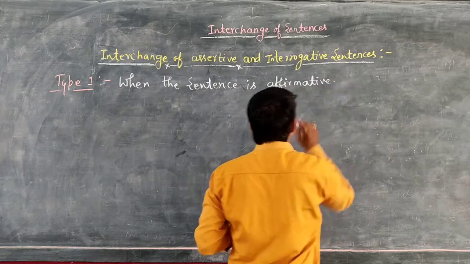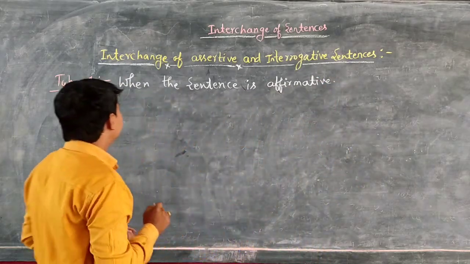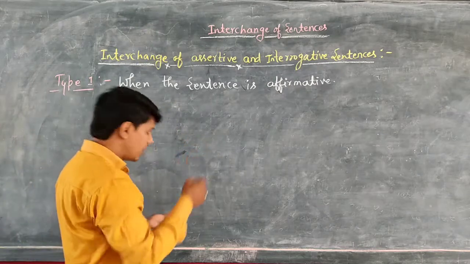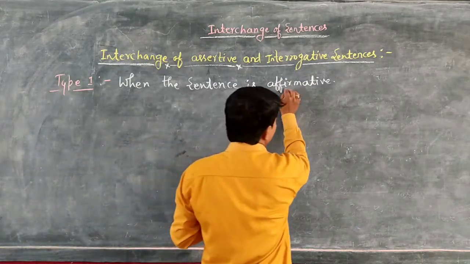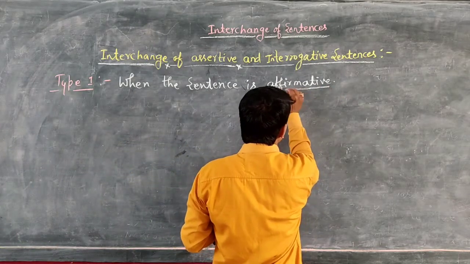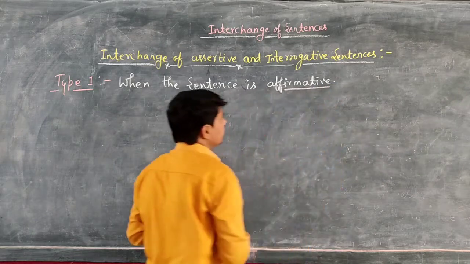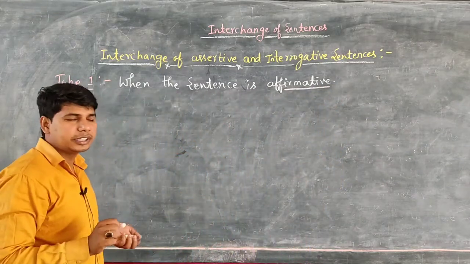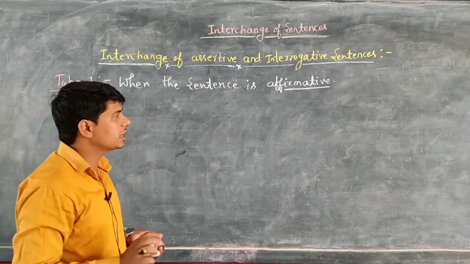Okay students, the first condition is that the given sentence is affirmative or positive. If the given sentence is affirmative or positive, in that case, if you are asked to change the sentence